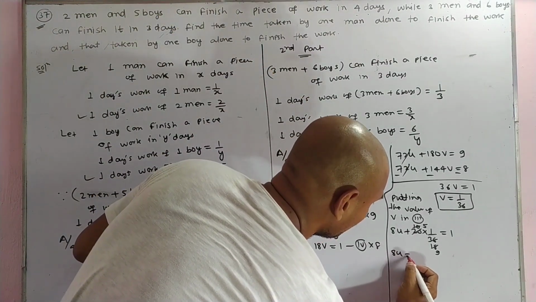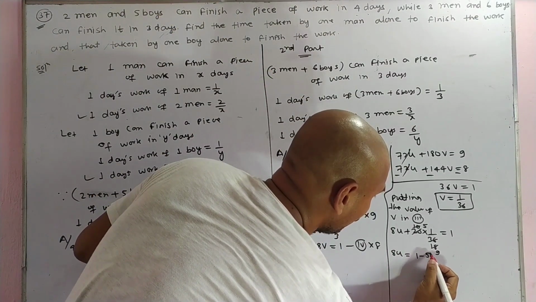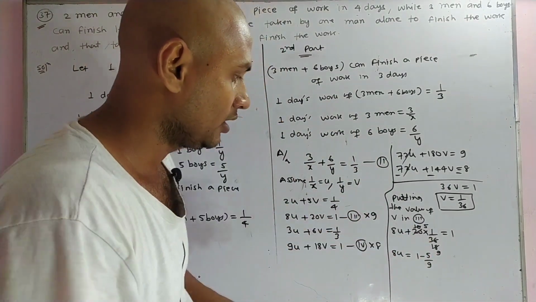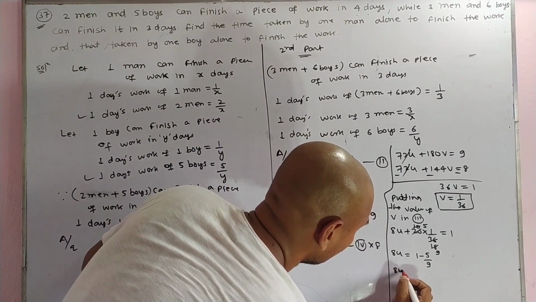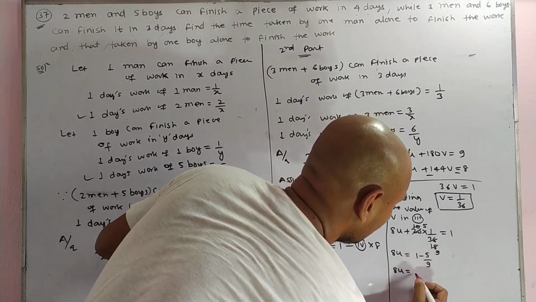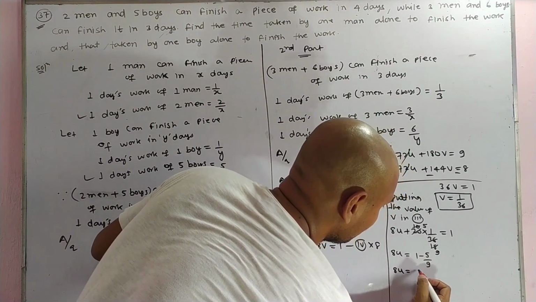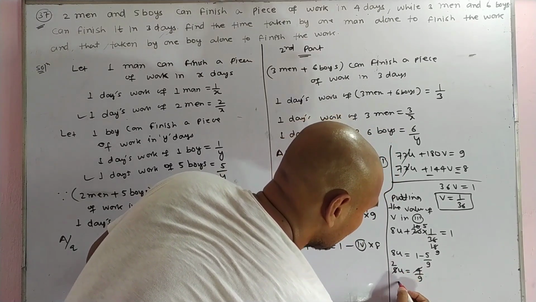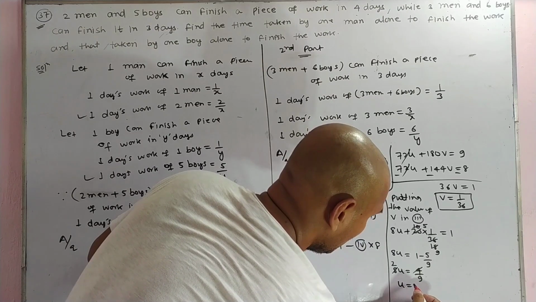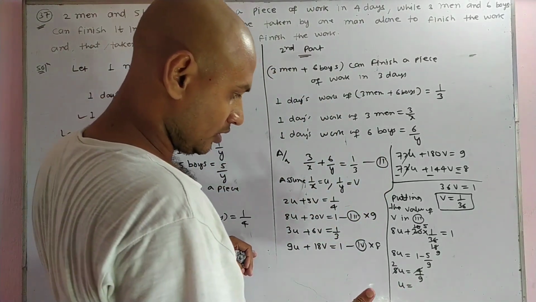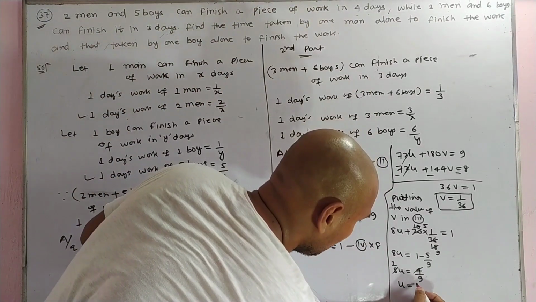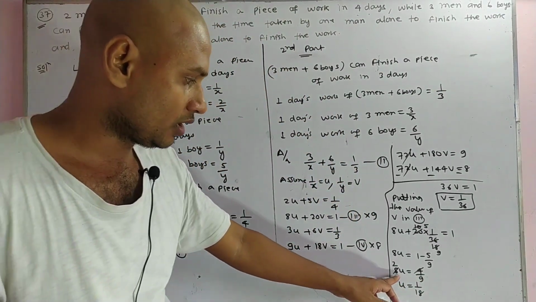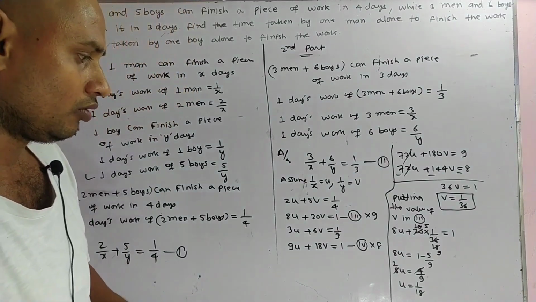Then 8u becomes 1 minus 5 upon 9, that is 9 minus 5 upon 9, which gives 4 upon 9. So u becomes 4 upon 9 times 8, that is 1 upon 18. U is equal to 1 upon 18.